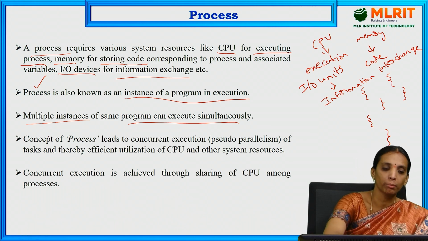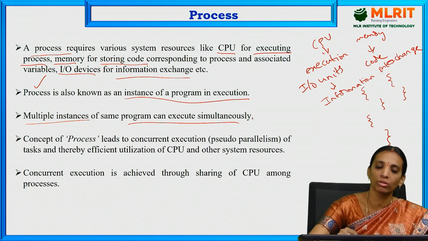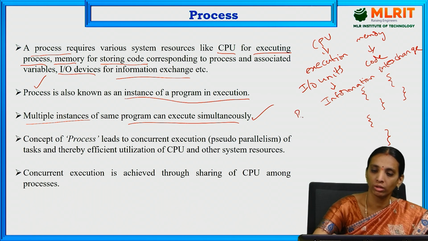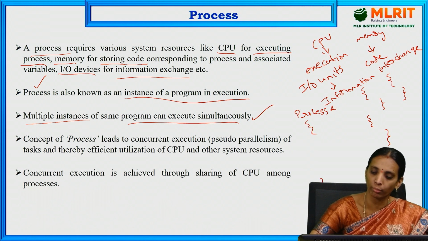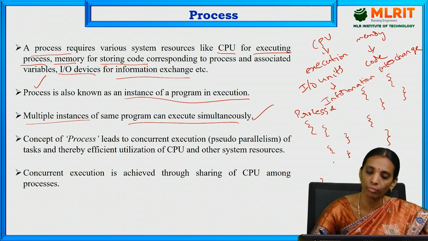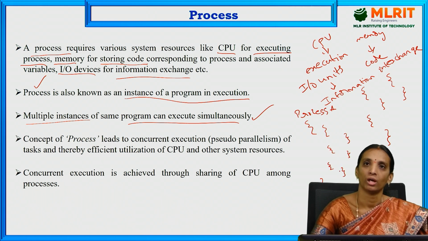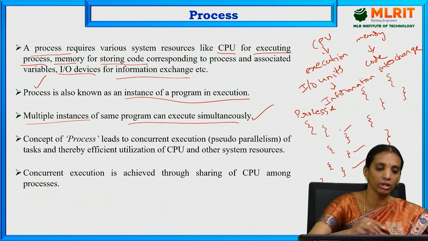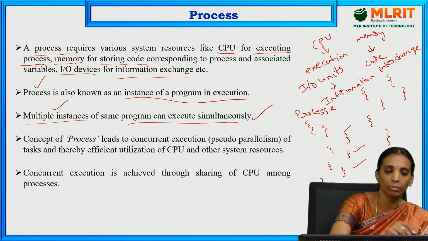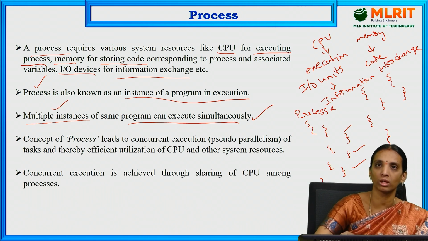So there may be multiple instances of the same program executing simultaneously. In the same process, if this is process A, it consists of one main program. In that main program, we have n number of small programs, and each is executed one by one or simultaneously. So in this process, multiple instances of the same program can execute simultaneously.